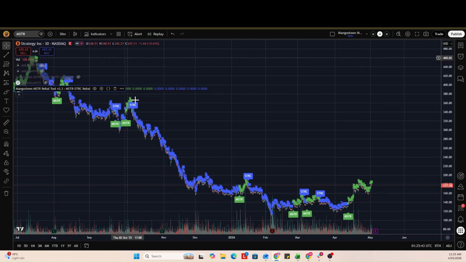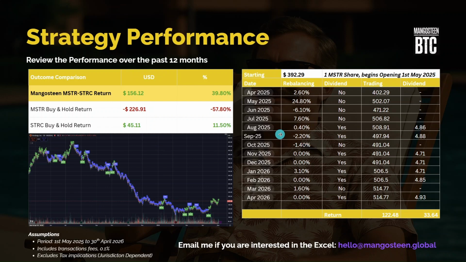So this is really, really powerful and a really, really fantastic sort of upgrade to my Mangosteen MicroStrategy strategy. And so I think if you're really, really interested, I would take a look at getting this strategy for yourself because it's incredibly powerful. So let's spend some time to put some numbers against the performance of the strategy.